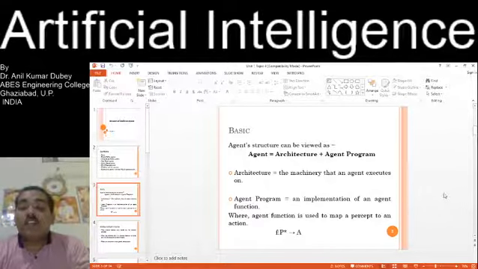Architecture is the machinery that an agent executes on. That is the machinery part. Agent program is an implementation of the agent function, where the agent function is used to map the percept to an action. That is, percept goes to action.